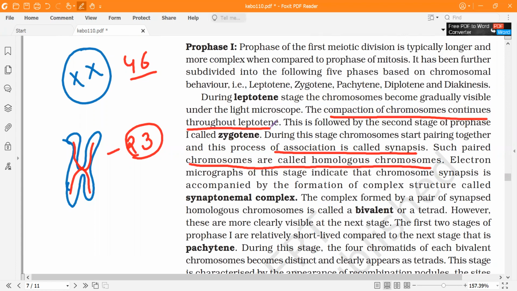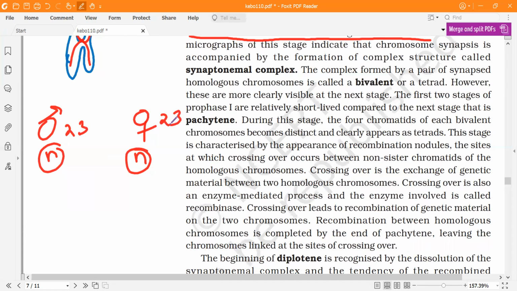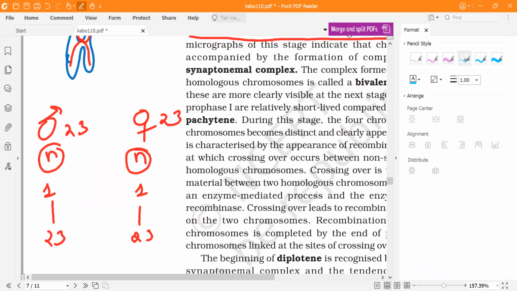The compaction happens in leptotene. Now the synapsis occurs in this phase. Now what are homologous chromosomes? Also it is needed in genetics. As we know, we all receive one set of chromosomes from mother, one set from father. So 23 come from mother, 23 come from father. So these 1 to 23 from father, 1 to 23 from mother. These are referred to as homologous: 1, 1, 2, 2, 3, 3.